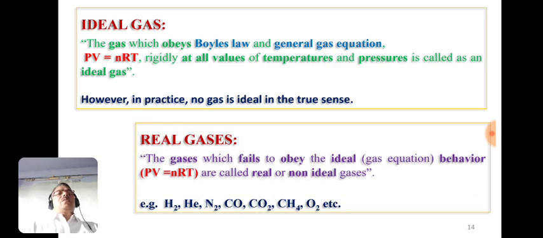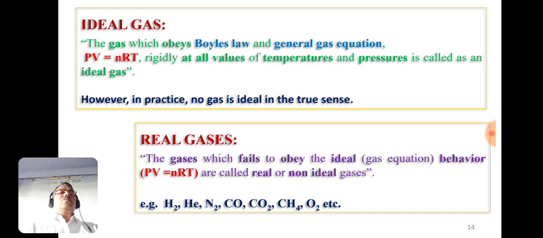Now the next point is real gases. Which gases are said to be real gases? The gases which fail to obey the ideal gas equation, that is PV equals nRT, or ideal behavior at all values of pressure and temperature. Such gases are called real gases or non-ideal gases.